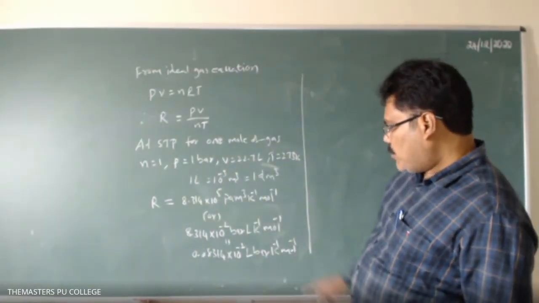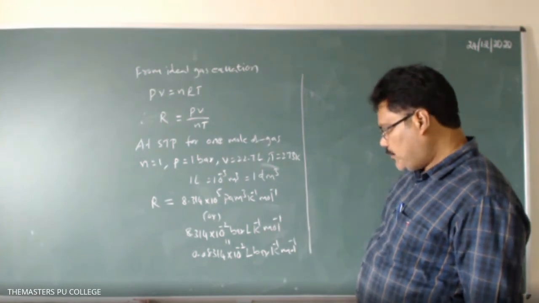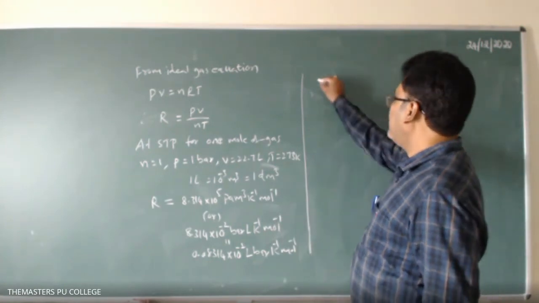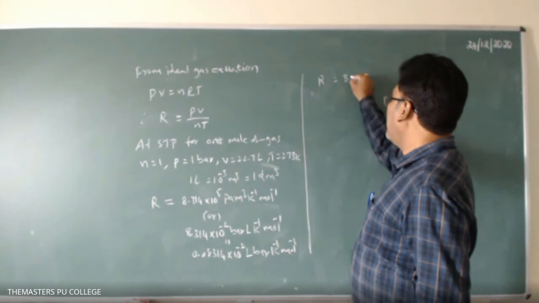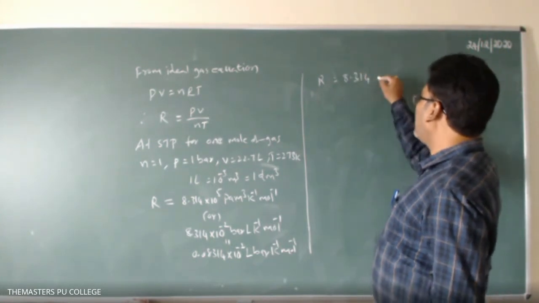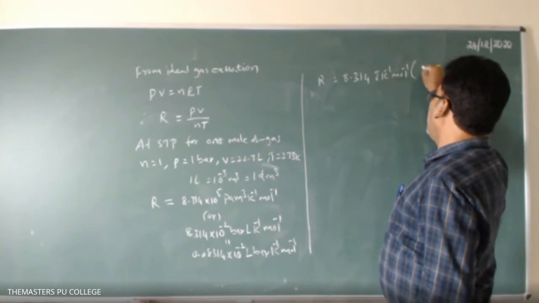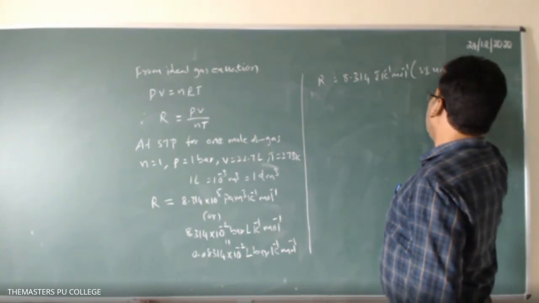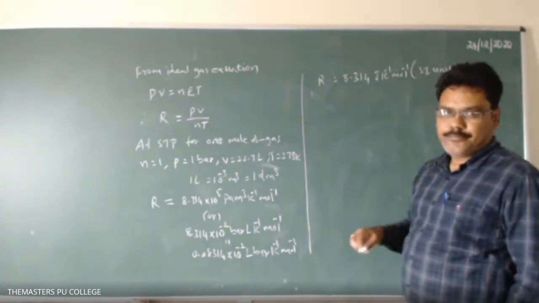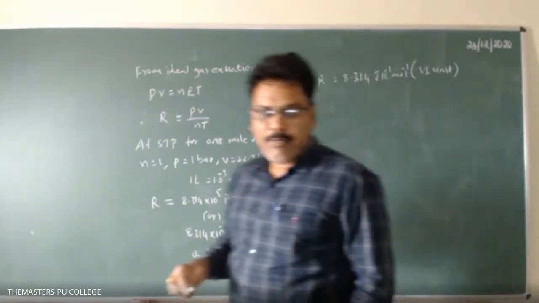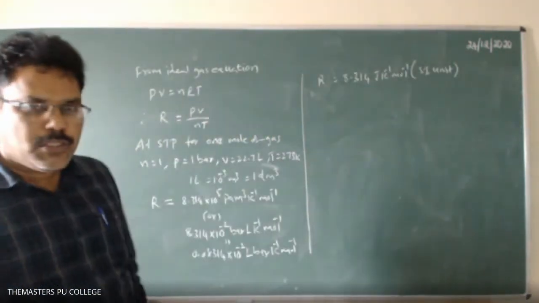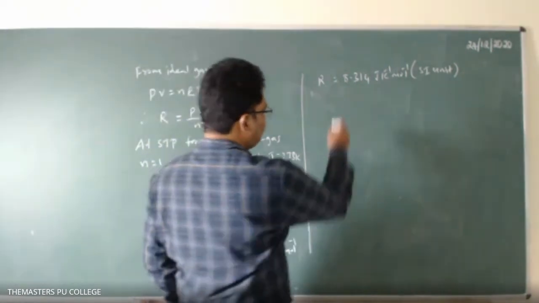Okay, so we have one more value. R value is equal to 8.314 joules per Kelvin per mole. This is the SI unit of the universal gas constant. 8.314 joules per Kelvin per mole.